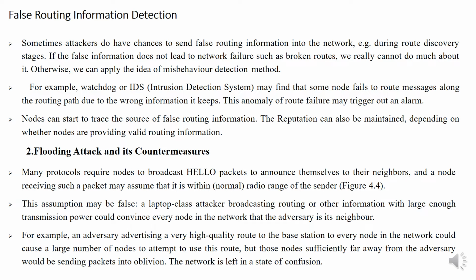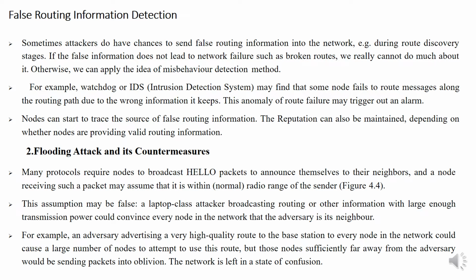Flooding attack and its countermeasures. Many protocols require nodes to broadcast hello packets to announce themselves to their neighbors, and a node receiving such a packet may assume that it is within normal radio range of the sender. These assumptions may be false. A laptop-class attacker broadcasting routing or other information with large enough transmission power could convince every node in the network that the adversary is its neighbor.